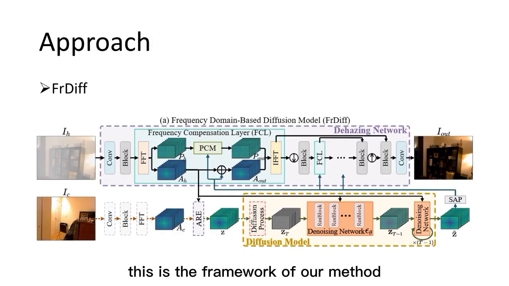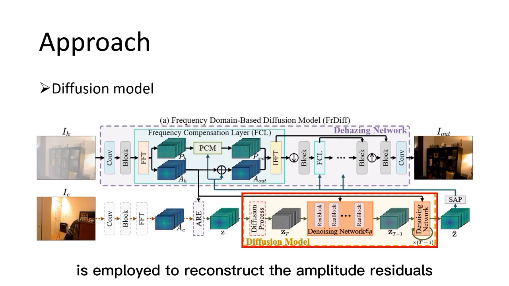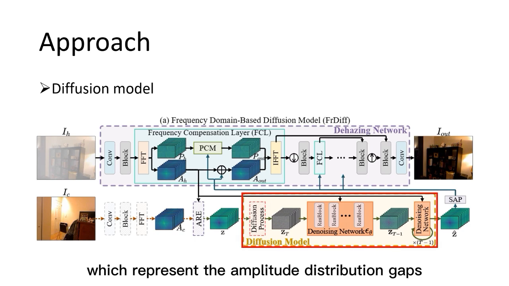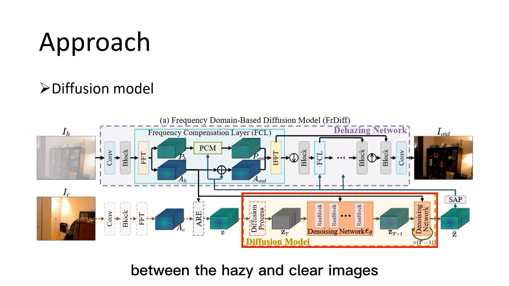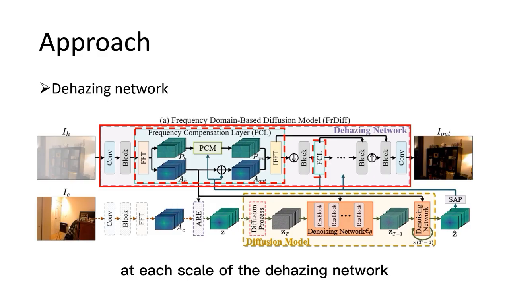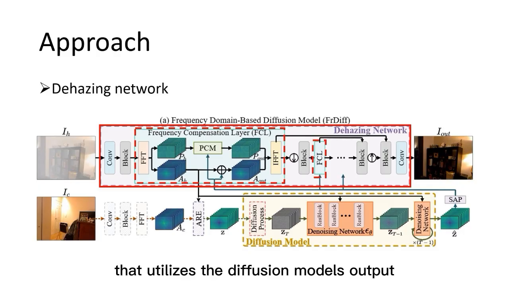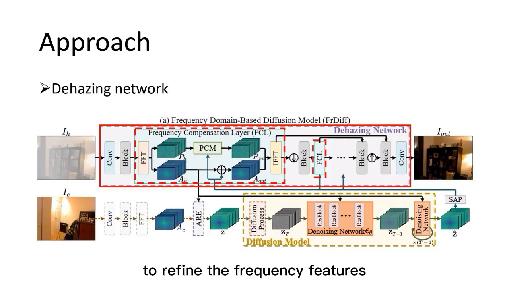This is the framework of our method. Our FRDiff includes a dehazing network and a diffusion model. The diffusion model is employed to reconstruct the amplitude residuals, which represent the amplitude distribution gaps between the hazy and clear images. Meanwhile, the dehazing network is used to fully utilize the reconstructed amplitude residuals. At each scale of the dehazing network, we introduce a frequency compensation layer, called FCL, that utilizes the diffusion model's output to refine the frequency features.